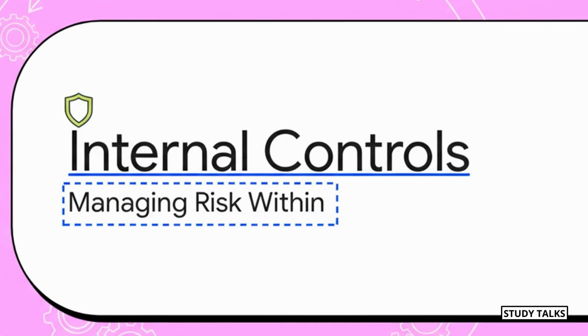So we've gotten a handle on the risks from the outside world and from the business itself. The next logical step then is to look inside the company. How do they actually manage all these risks? And that brings us right to section 3, internal controls.